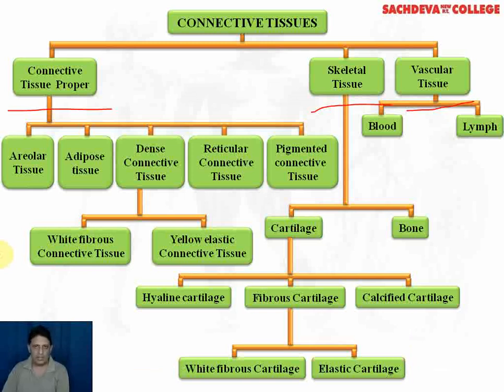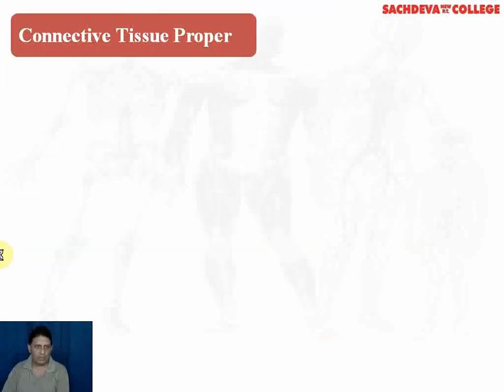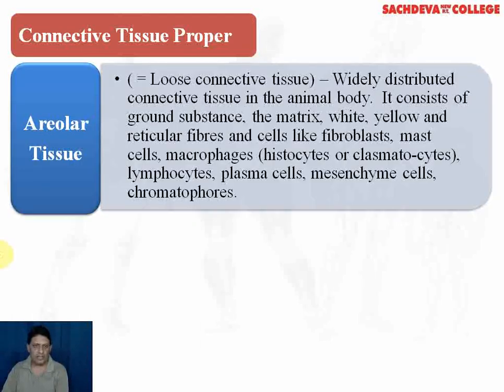So on your screen you can see a complete family of connective tissues. We'll take these connective tissues one by one and try to discuss them one by one. So first we'll start with connective tissue proper. The first connective tissue proper is the areolar tissue. It is a loose connective tissue and is distributed throughout the body of the animal.